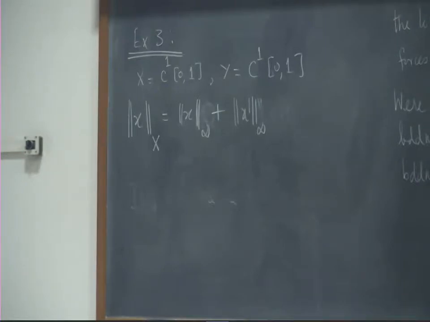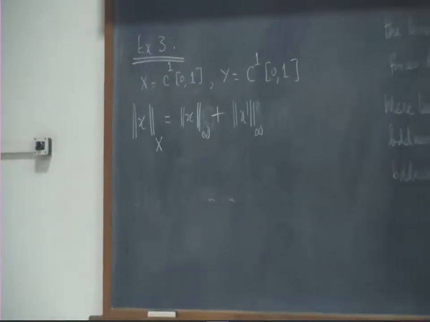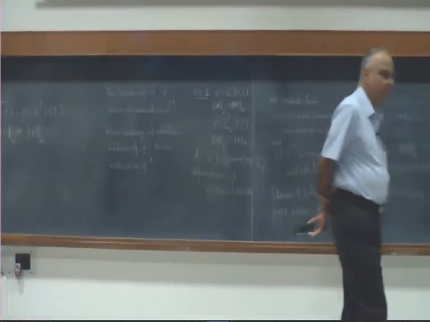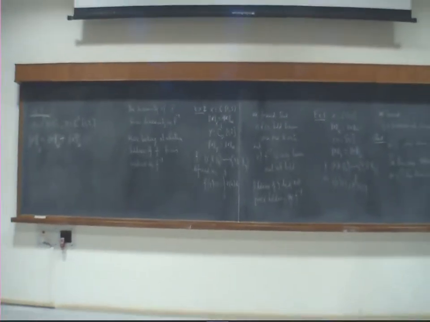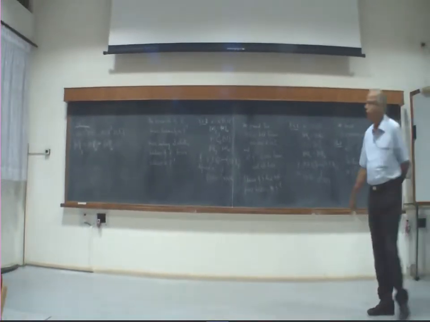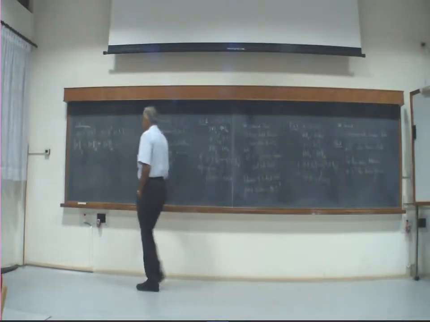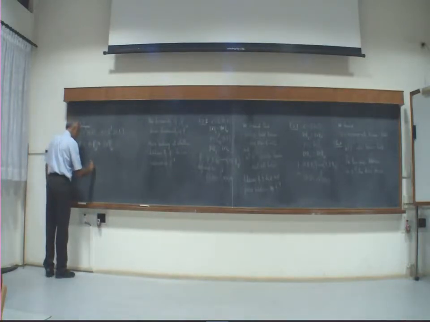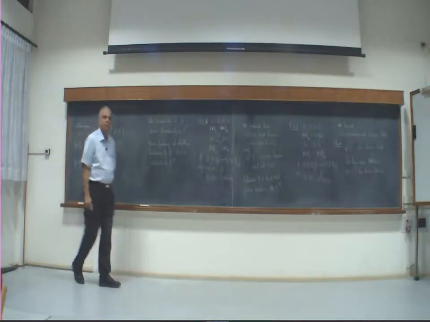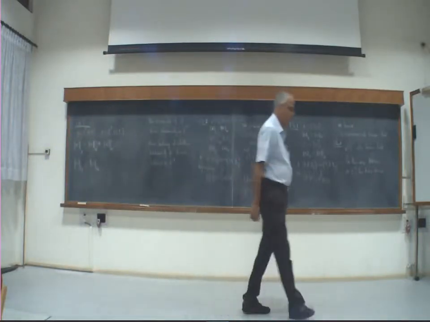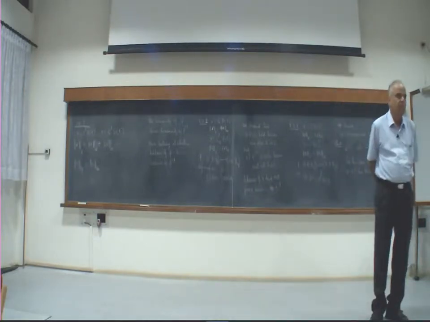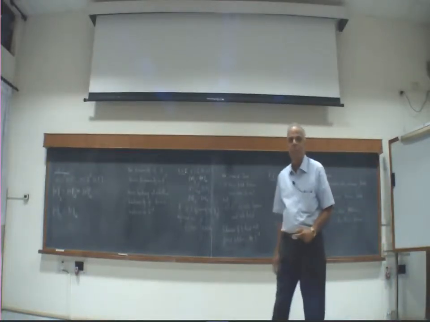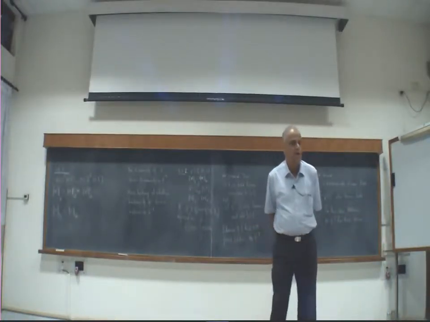Now what I am going to do is take the strength of x and x prime together. Previously I was looking only at the maximum of x. To that I am going to add the maximum of x prime also to get the norm. But on the other side, as the norm for y, I will use only the maximum of x. So the vector spaces are the same, but the norms have been changed. As vector spaces they are the same, but as normed spaces those two are different.